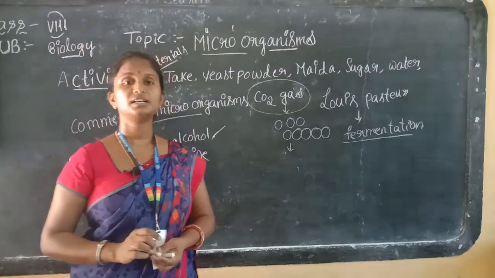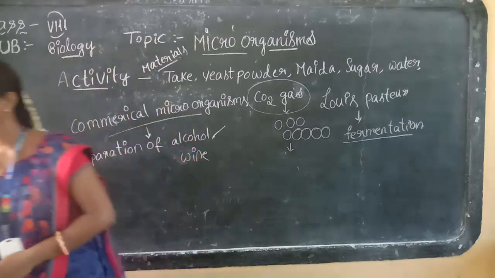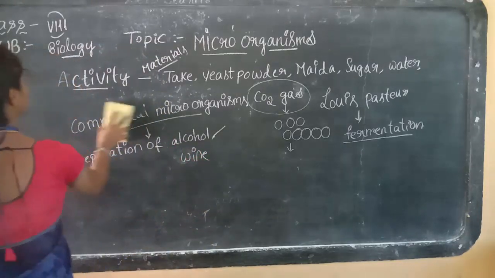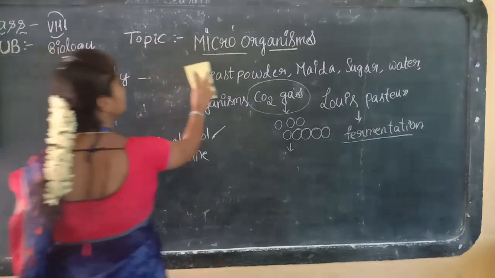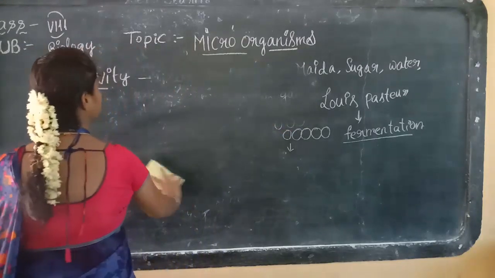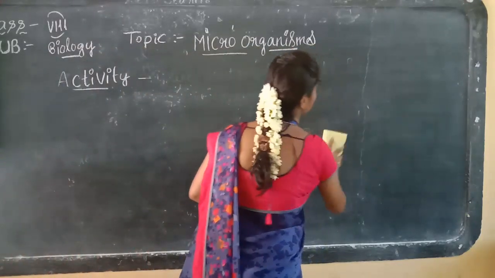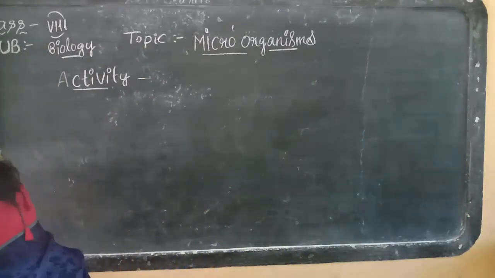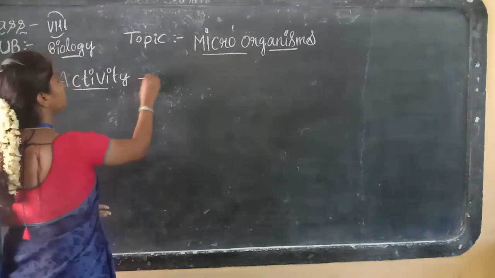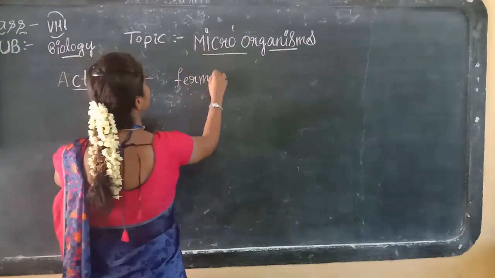Yes, children, I told you I would tell you one activity. That activity I am going to continue. The activity is fermentation.